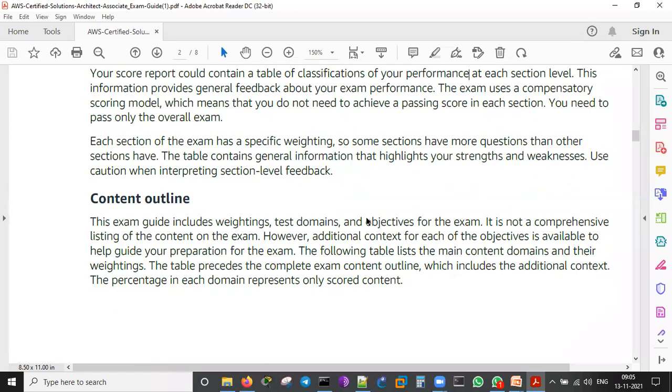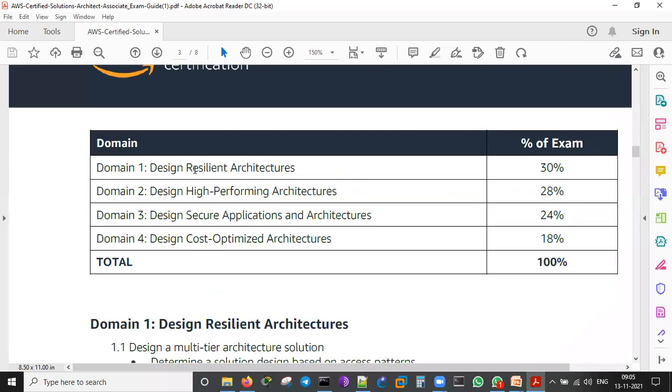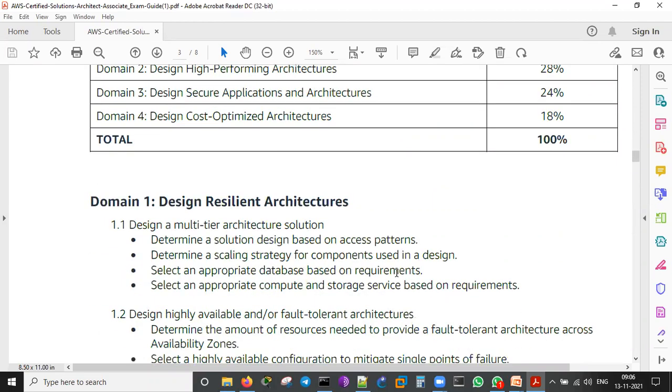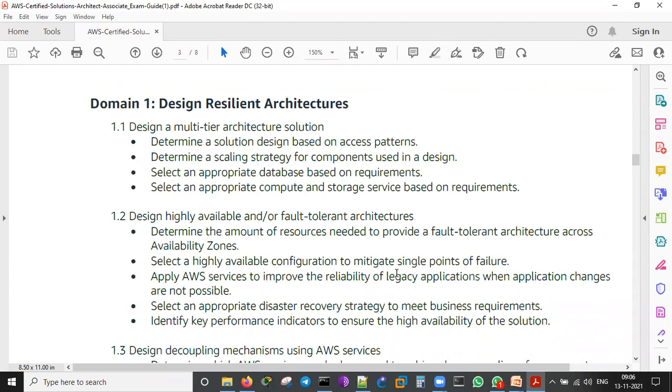Okay. Course outline, what is this? Design resilient architecture, 30% of questions. Design a high performing architecture, that is 28%. Design secure applications and architecture, 24%. Design cost optimized architecture, 18%. Design resilient architecture: design a multi-tier architecture solution. These are all things we just need to learn.